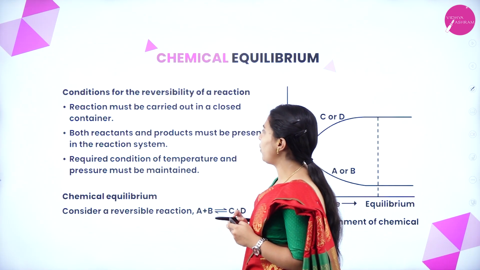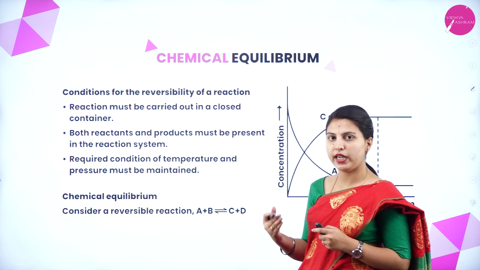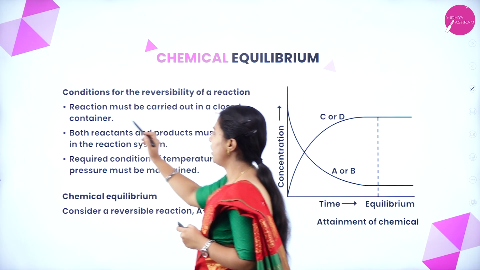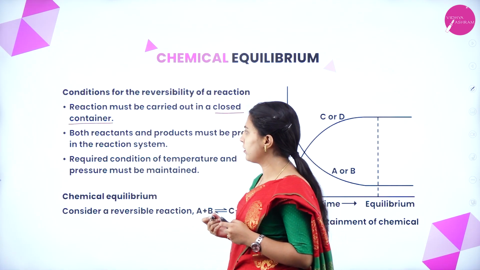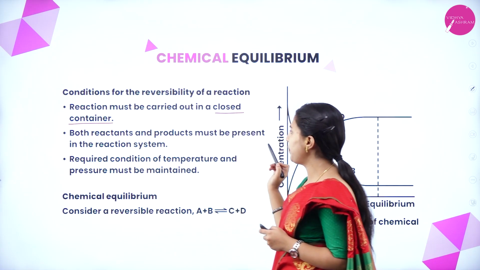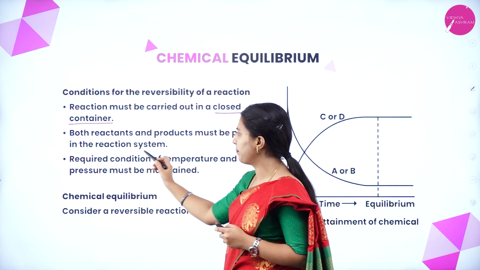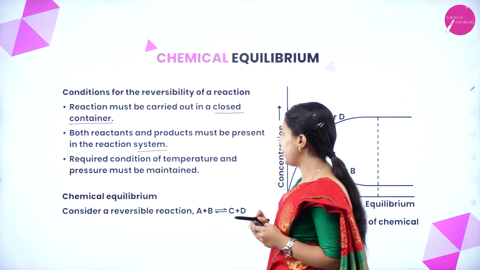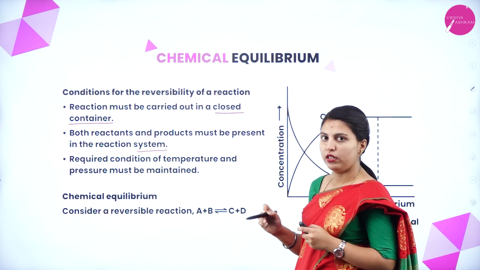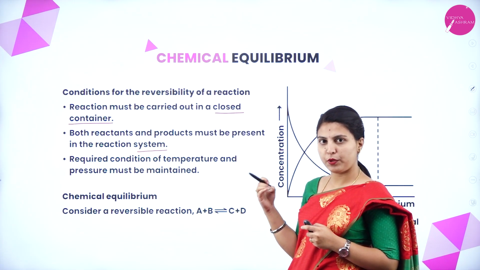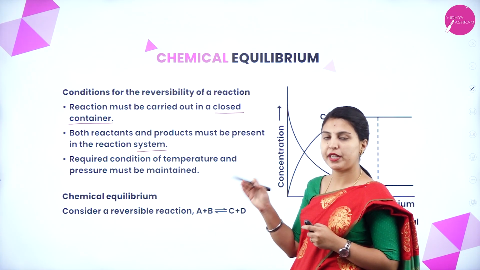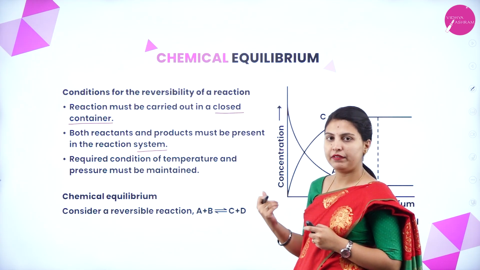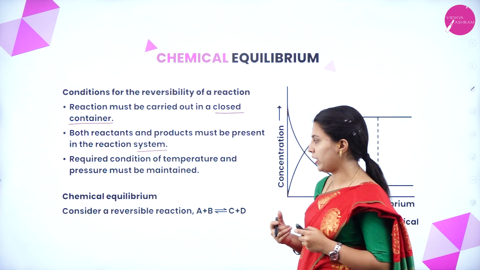Conditions for the reversibility of a reaction. What are the conditions for a reaction to be reversible? The reaction must be carried out in a closed container. If it is in a closed container, it can be reversed. Both reactants and products must be present in the reaction system. The required temperature and pressure must be maintained. The same temperature and pressure that were provided for the formation of product should be maintained in that closed container. If not, it cannot be reversed, if it escapes from the closed container.